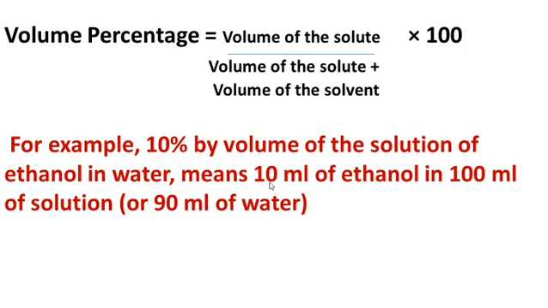It means 10 ml of ethanol in 100 ml of solution, or 90 ml of water.